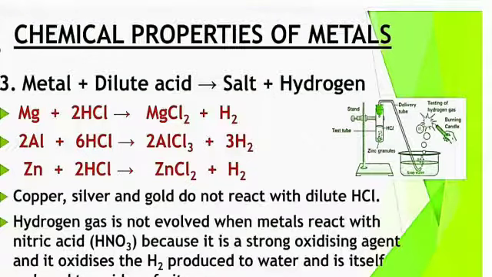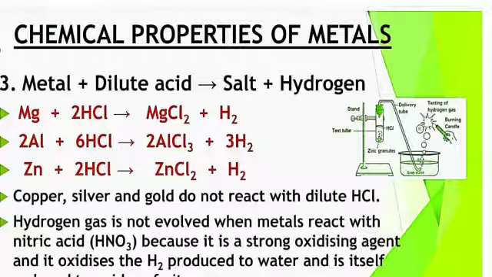But some metals like copper, silver and gold do not react with dilute acids. Same reason, because these are very less reactive. Next point: hydrogen gas is not evolved when metal reacts with nitric acid. It means this hydrogen gas evolution is not applicable with nitric acid.